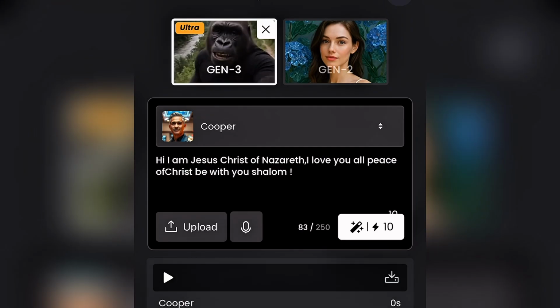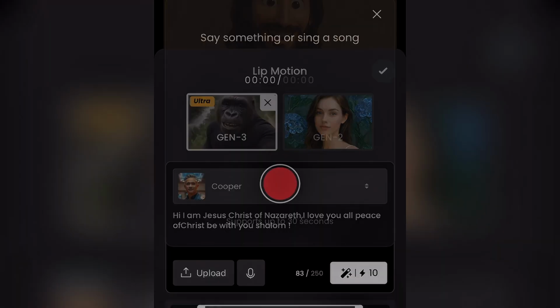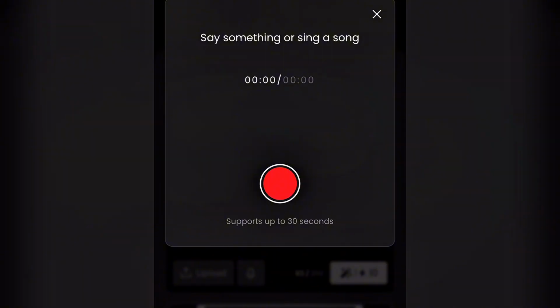So you click on it. Good. After clicking on it, a little credit will be taken. Another option is, if you want, you can use your own voice. If you don't want to type in and use any of the AI generated voice, you can click here and then you record your voice.